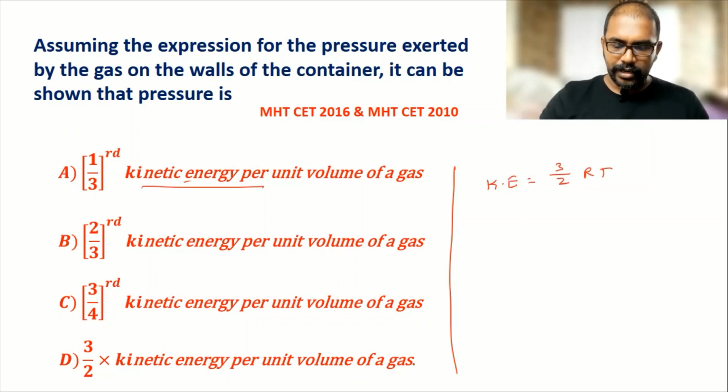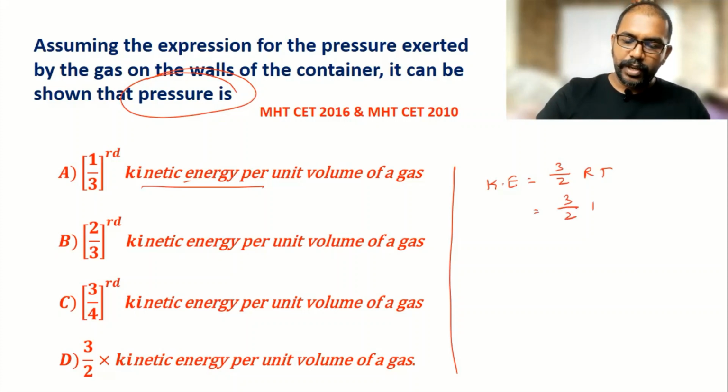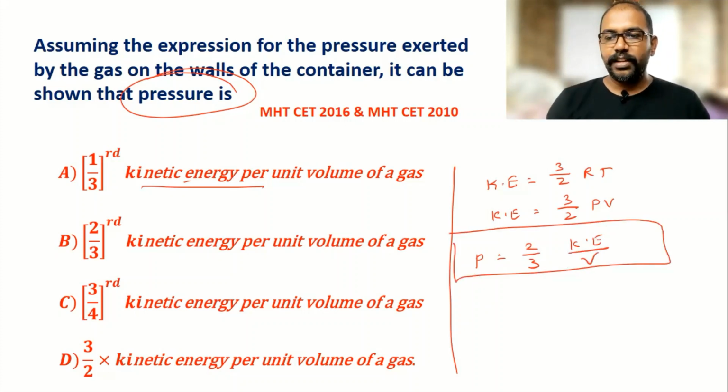But here we have to write a pressure. So I write this equation in terms of pressure, 3 by 2 PV. I can write RT as PV by the gas equation. So we can write pressure is equal to 2 by 3 kinetic energy divided by volume. So here pressure is 2 by 3 of kinetic energy per unit volume.